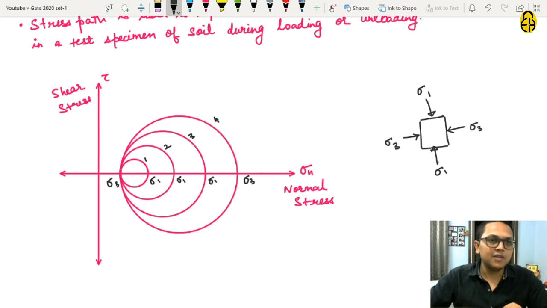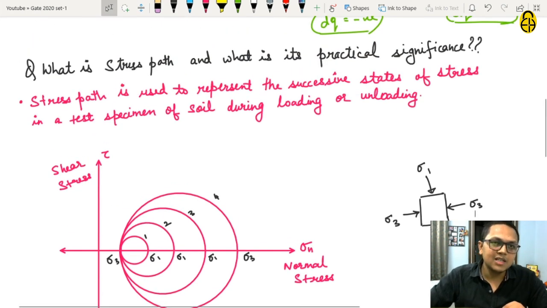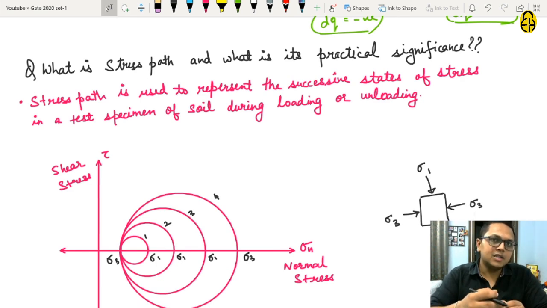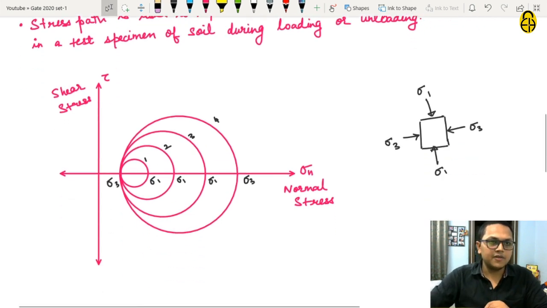Now stress path, if you see the definition, what is it? It represents the successive states of stress in a soil specimen. It could be a locus of points of any state of stress. For example, the most popularly drawn state of stress is the maximum shear stress. If you see the Mohr circle graph, the maximum shear stress in Mohr circle 1 will be at this point.